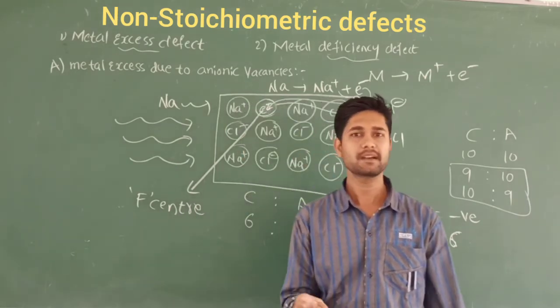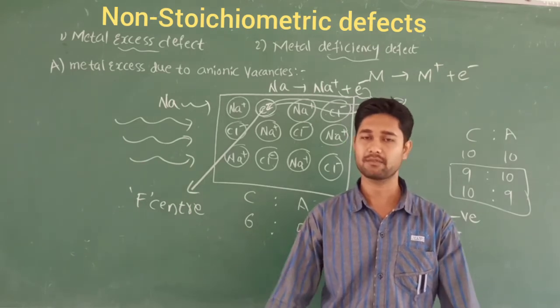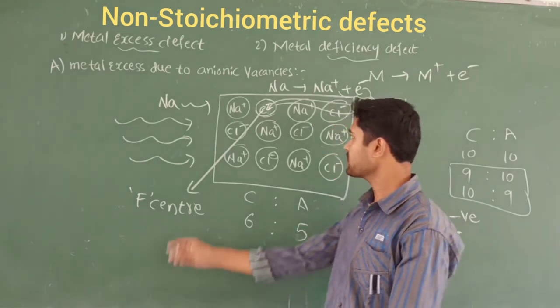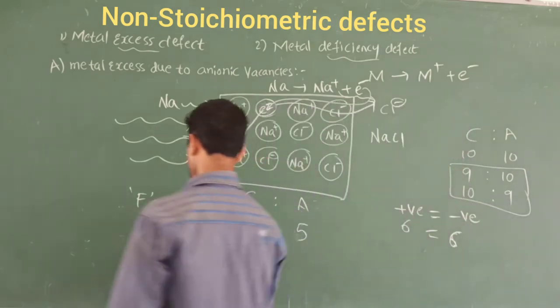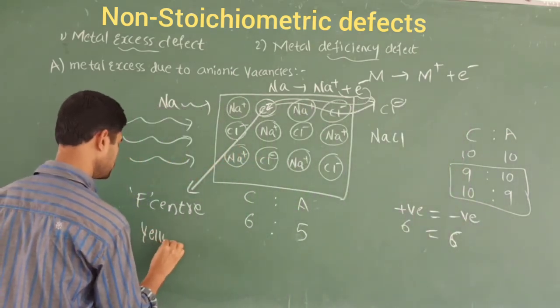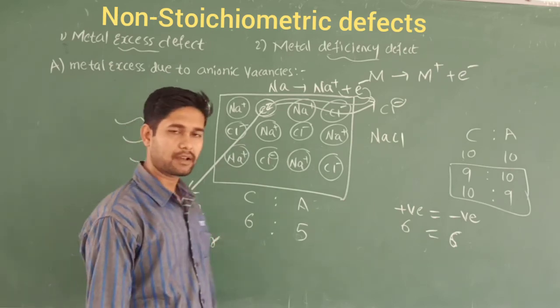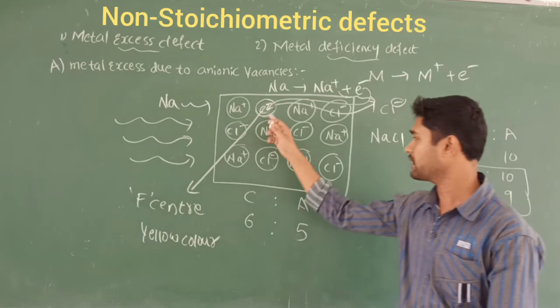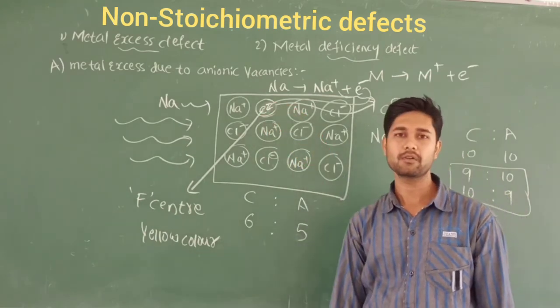NaCl is nothing but salt, which is white or colorless. But after the occupation by one electron, the color becomes yellow. Initially it was white or colorless, but after the electron occupies this vacant space, it becomes yellow.